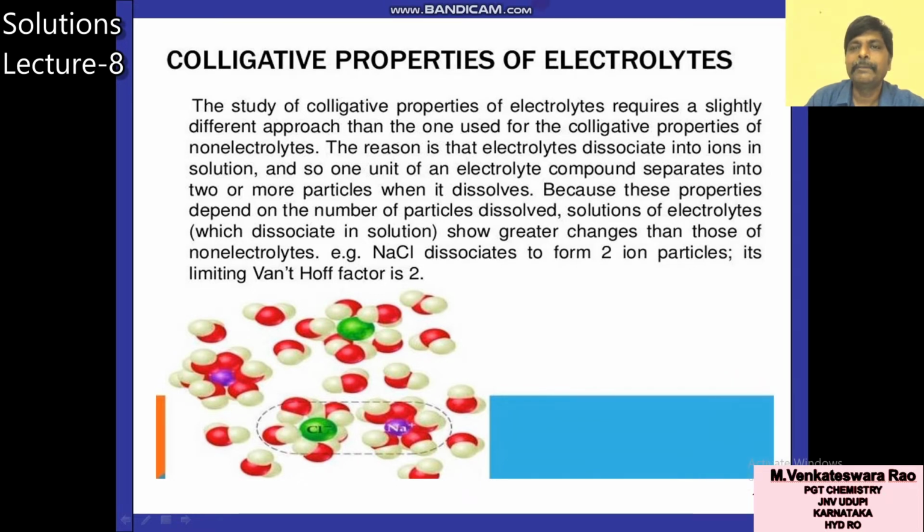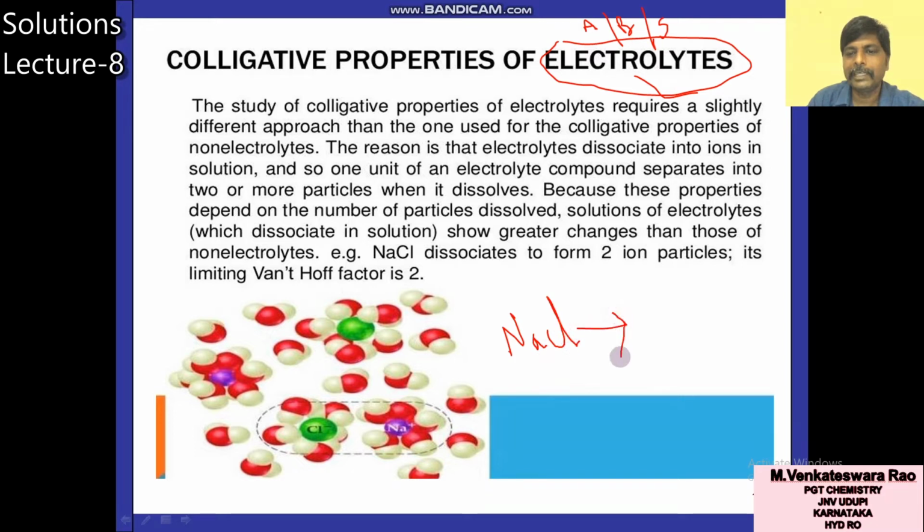Electrolytes means like NaCl or HCl. It may be acid or base or salt solution. It undergoes ionization. You take NaCl. NaCl is an electrolyte.